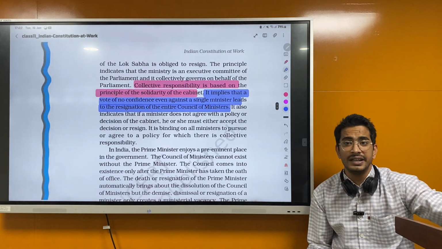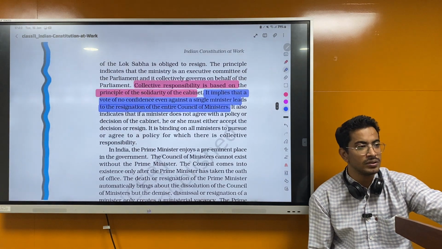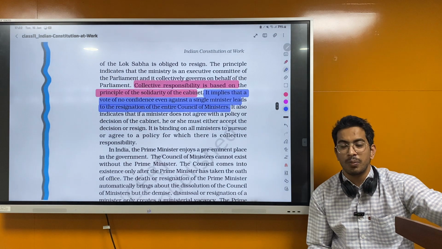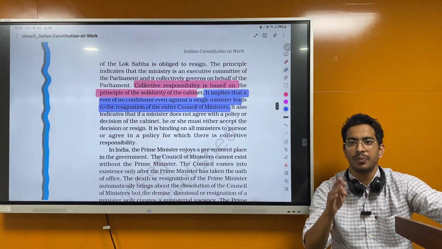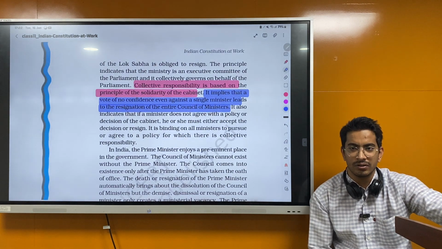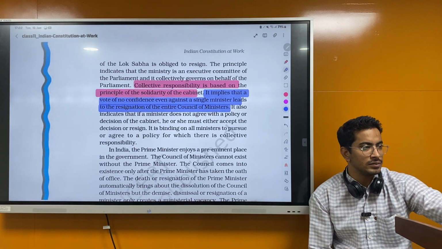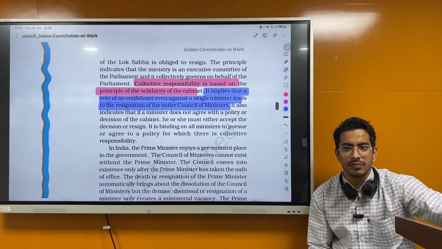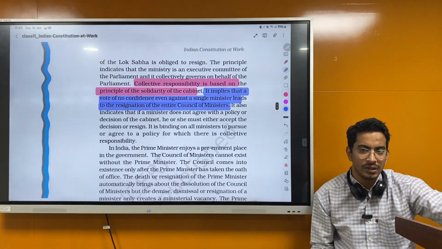Have you read that in the anti-defection law? There were 4 clauses in the anti-defection law which I was saying. Party whip: he has to agree with the party decision, otherwise he'll be disqualified. We had read about it in the newspaper.